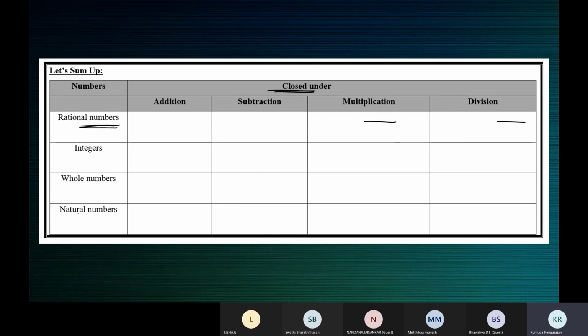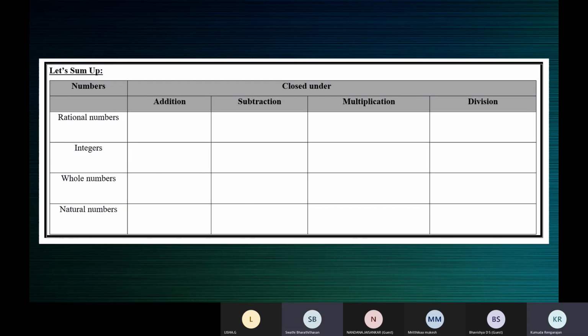Again, like for the last one, natural numbers are closed under addition. Yes or no, you must write here. Natural numbers are closed under subtraction. Yes or no, like that. Do we understand this table? Yes, ma'am. So you must sum up in this table.